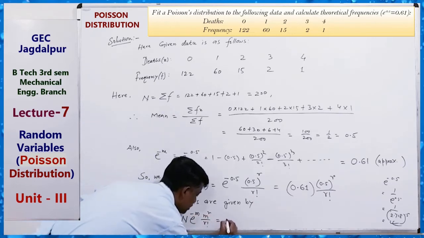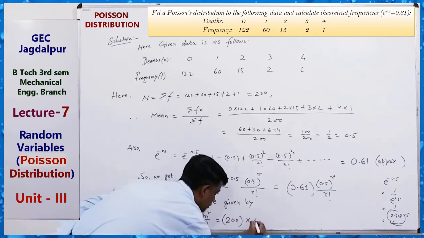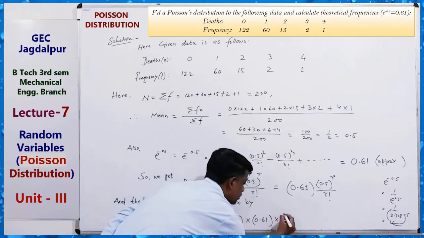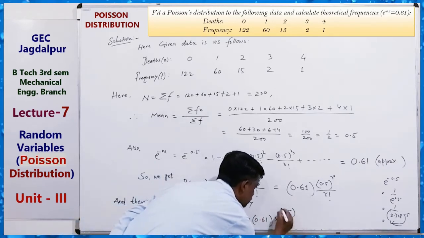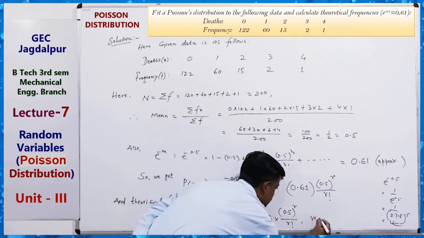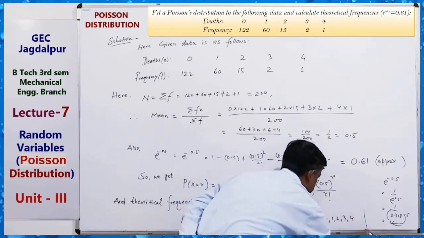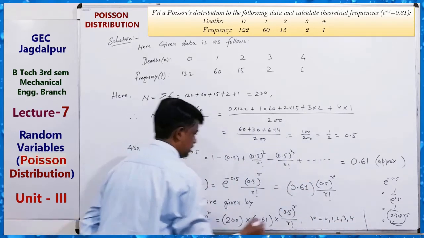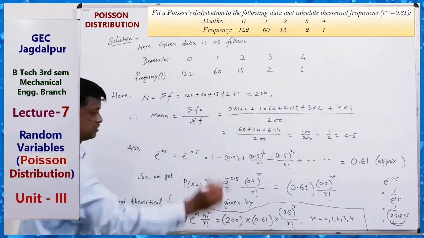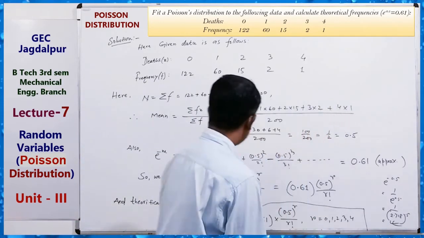So this equals N, capital N, 200, into 0.61 into 0.5 to the power r upon r factorial, where r equals 0, 1, 2, 3, 4. So these are our theoretical frequencies.